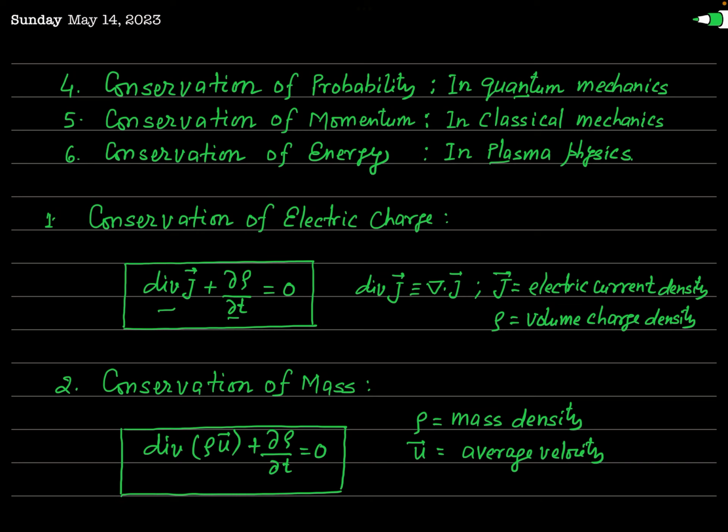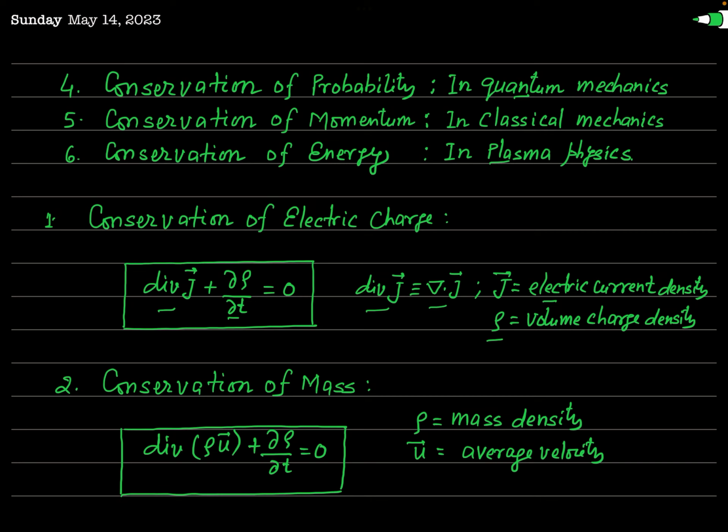Actually, this equation is called equation of continuity, and this represents the conservation of electric charge. Here you can also write this divergence of J equivalently as del dot J, and you know this J is the electric current density vector and rho is the volume charge density. Okay.